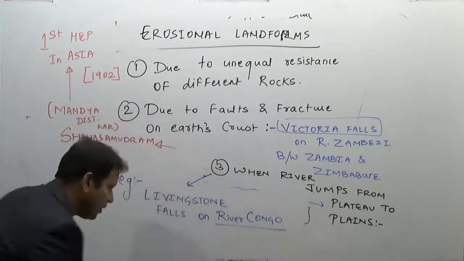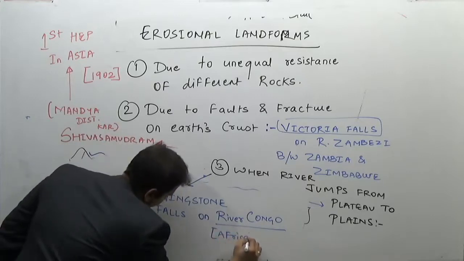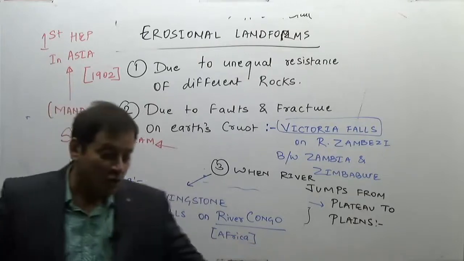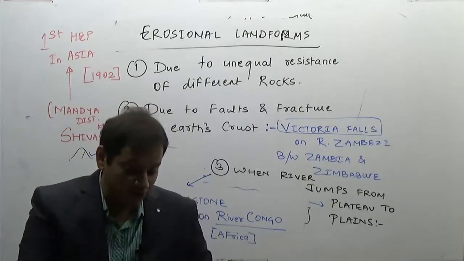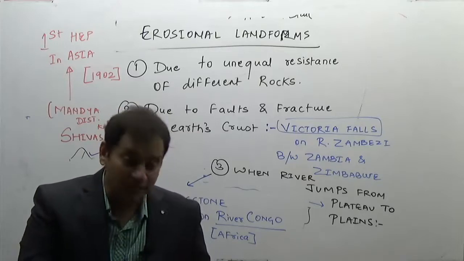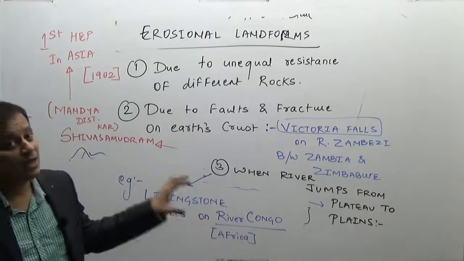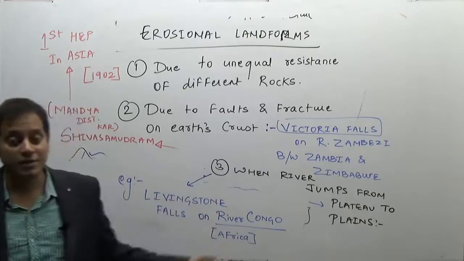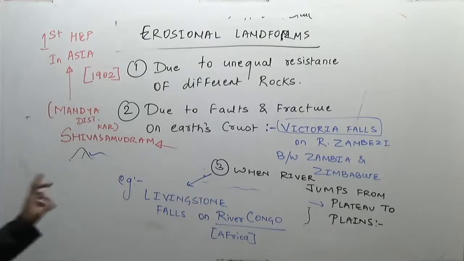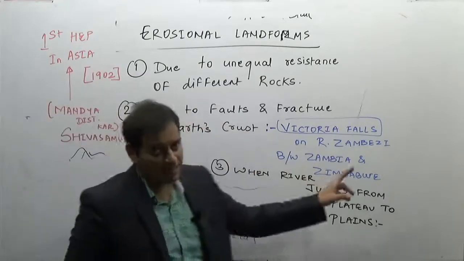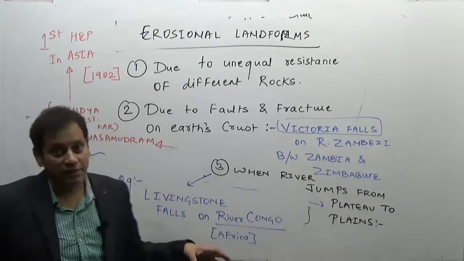On river Congo in Africa. Now he was the same person who discovered the Victoria Falls, but in honor of Queen Victoria, the Queen of England, he named the falls Victoria Falls, while the Congo River's falls are known as Livingstone Falls, where the river jumps from a plateau. So remember Victoria Falls on river Zambezi and Livingstone Falls on the river Congo.